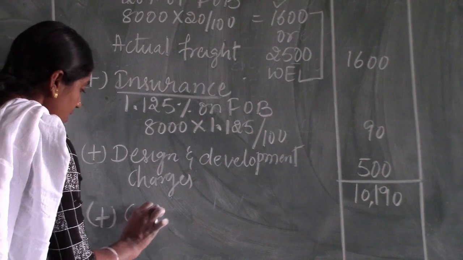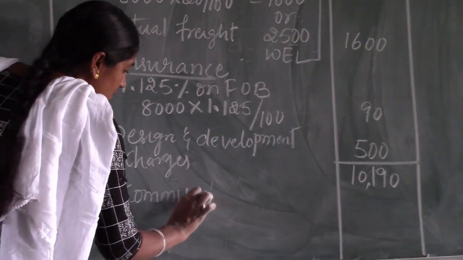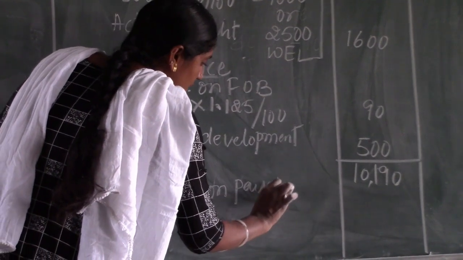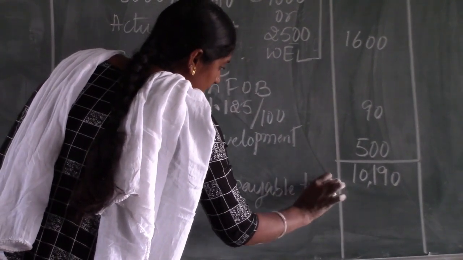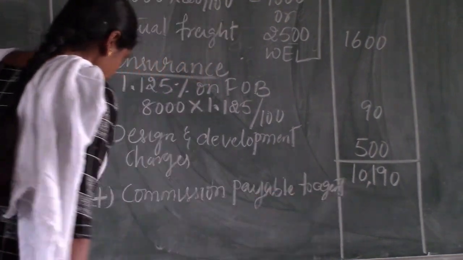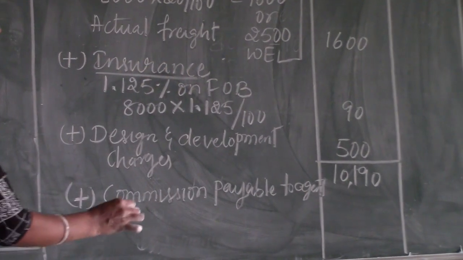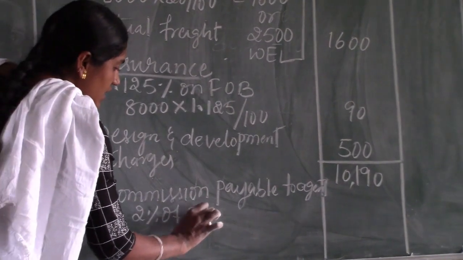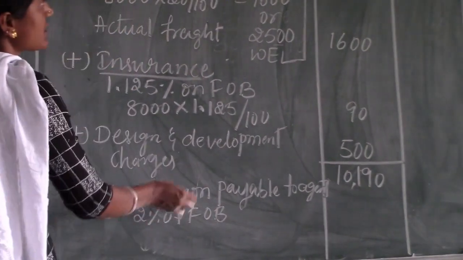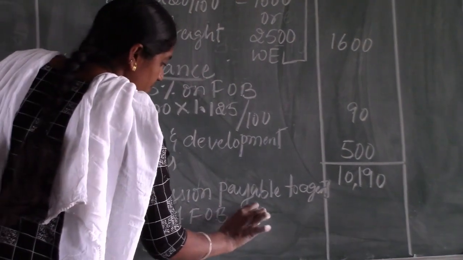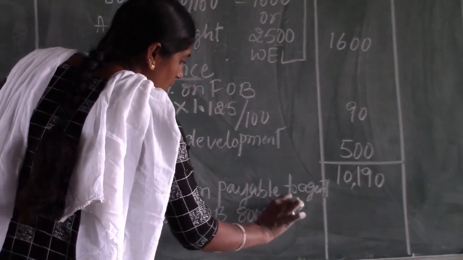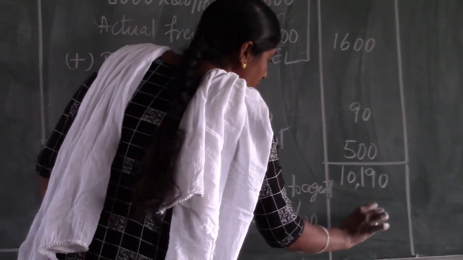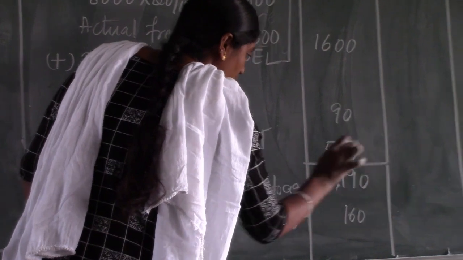The commission payable to agent. See, they are given commission payable to agents, that is 2% on FOB, and that is payable in Indian rupees. 2% on FOB. See, FOB value is 8,000 into 2%. Then 160 pounds, that should be payable in Indian rupees they are telling.